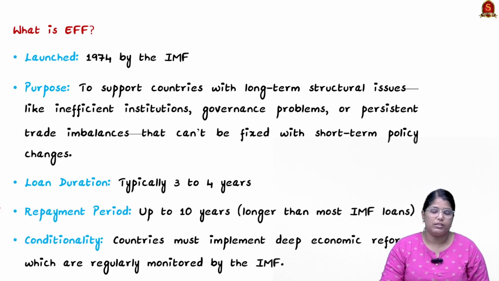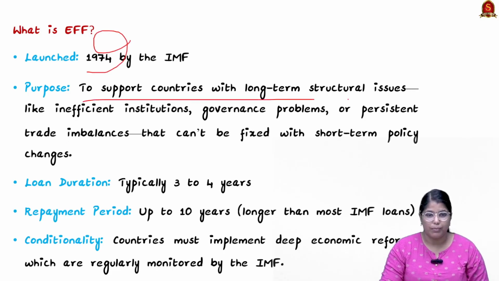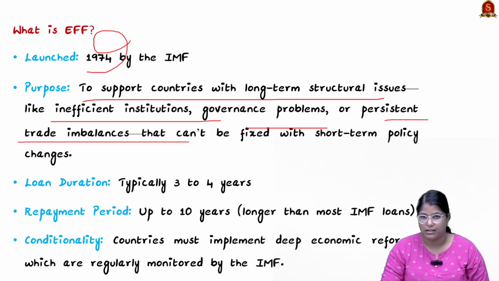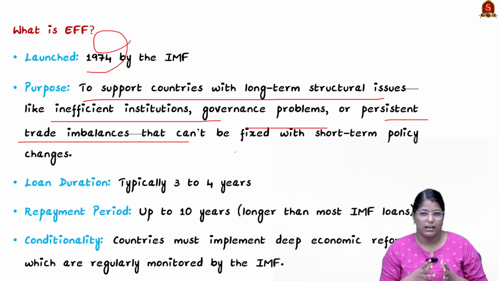This particular instrument was launched by the IMF in 1974, and the very purpose of this EFF is to support countries with long-term structural issues like ineffective institutions, governance problems, or persistent trade imbalances. All these changes really cannot be fixed within a shorter duration of time.